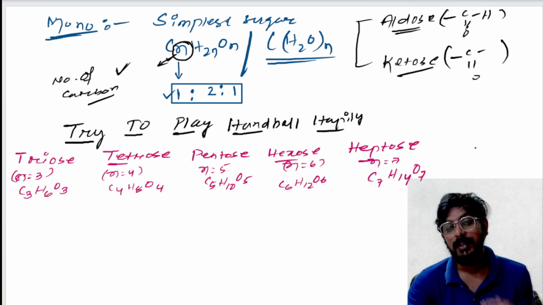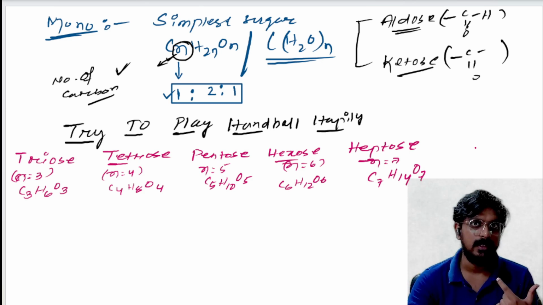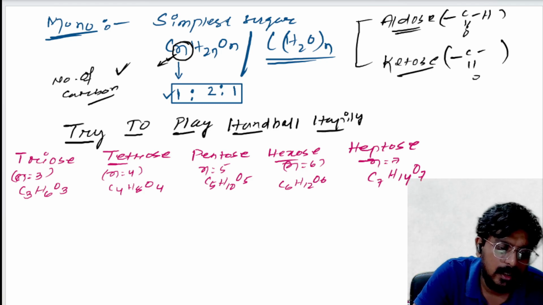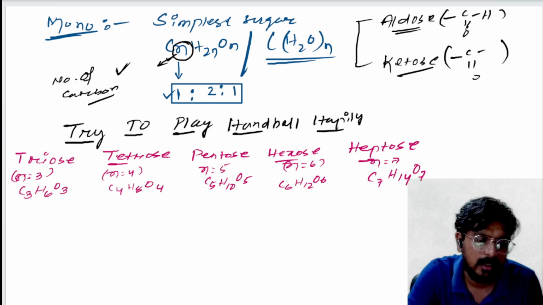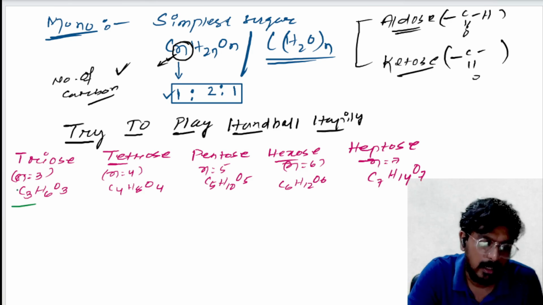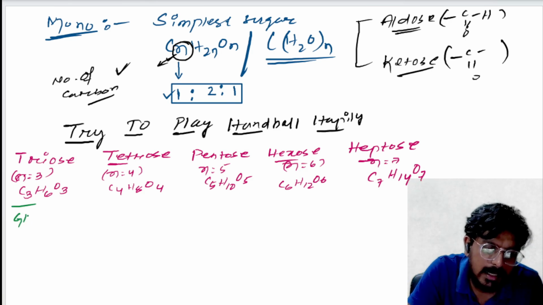Now the thing is how are we going to remember this. So for remembering, let's see the examples. Triose, you have two examples. One is your glyceraldehyde.